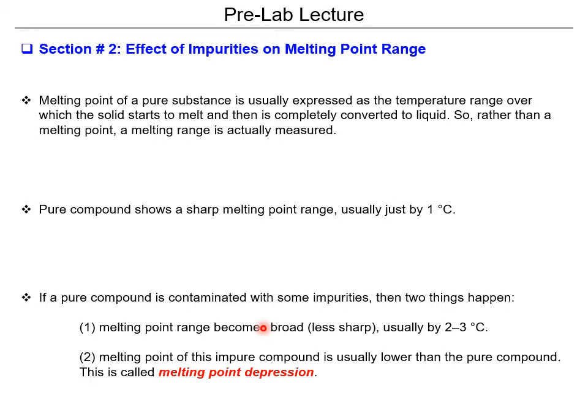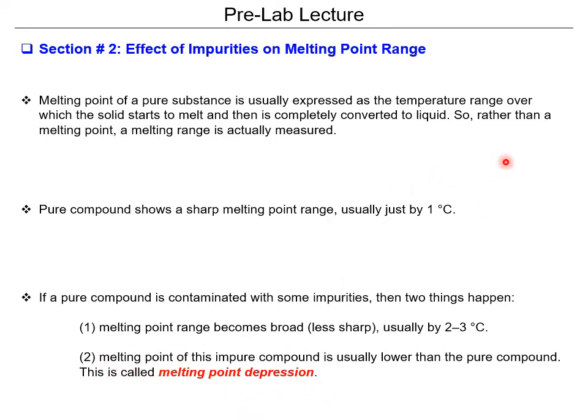For example, your book mentions the case of naphthol, which has a very big melting point depression constant. So it gets lowered, I think like 30 degrees or something like that. But again, it's usually like 2-3 degrees Celsius. So when impurities are added, the melting point of this new compound or this new mixture is usually lower than the pure compound, and that's why we call it melting point depression.